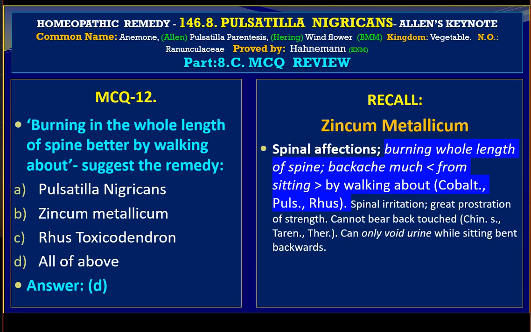We have Cobalt, Pulsatilla, and Rhus tox. The information is coming from Allen's Keynote.